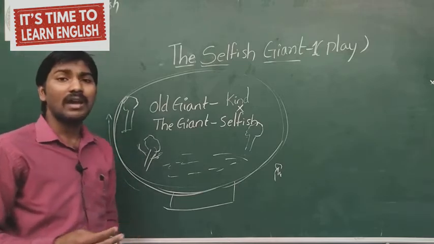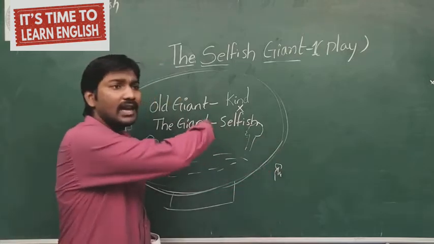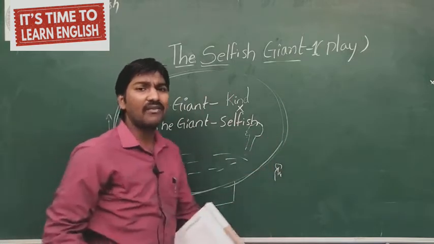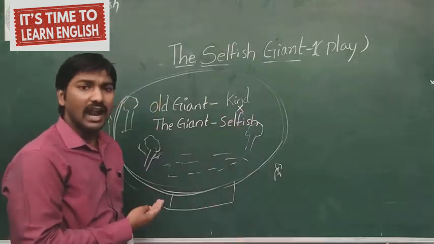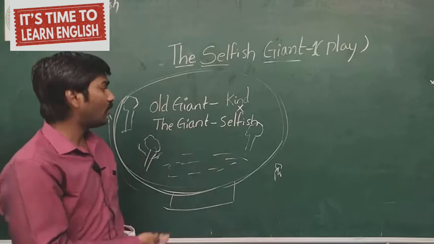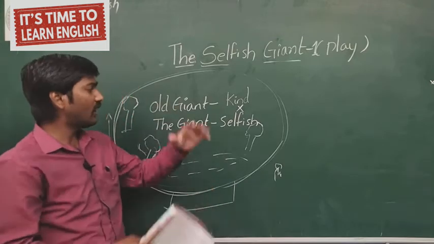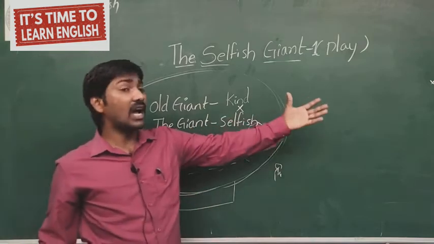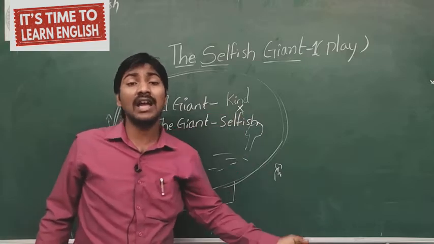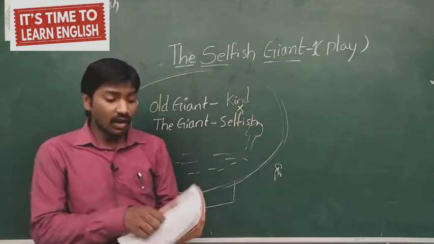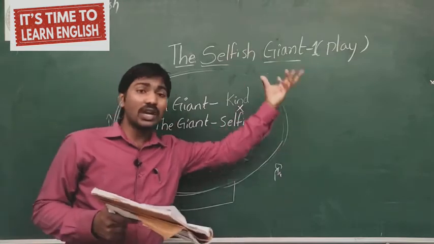The kind giant came and was thinking, what happened to my garden? Outside my garden, everyone got spring, but my garden is still winter. It is fully snowy, full of frost, fully covered by snow. In other gardens and other places except my garden, it was all spring, with little blossoms and little birds coming, and they are enjoying outside.